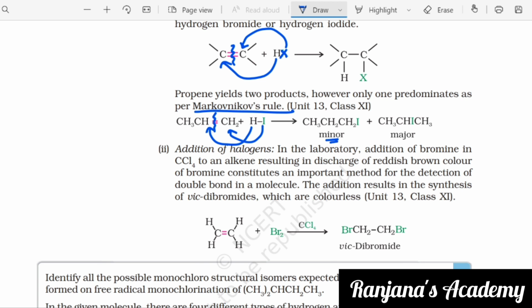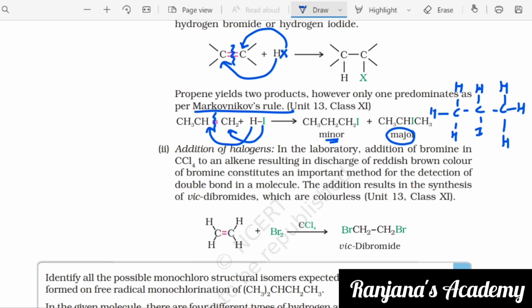Then what is your major product? Your I will get into the center carbon. It is a stable structure, right? CH3CHICH3. Just see how you will get this structure. This is how you will get it on one side. On the other side, you will be getting it like this. This is the stable structure. So you get a major product of CH3CHICH3.